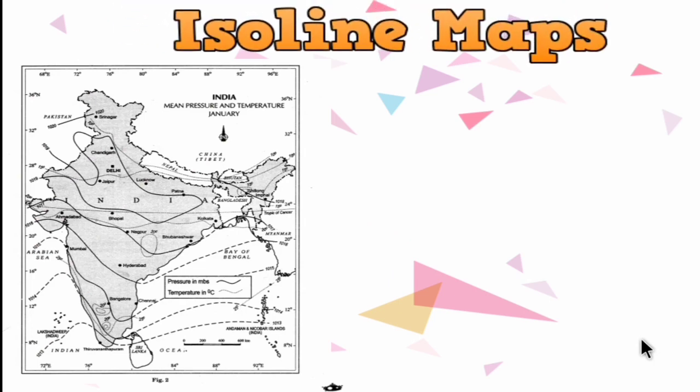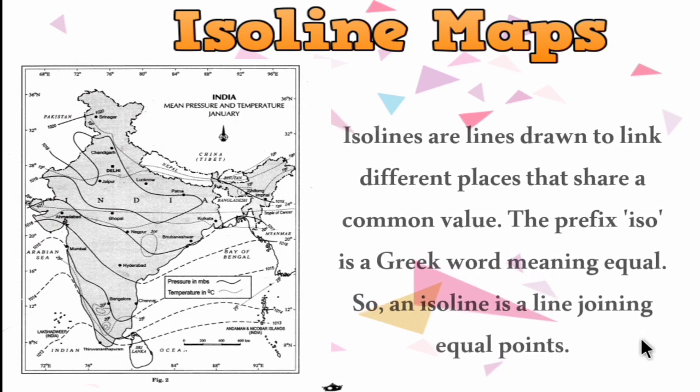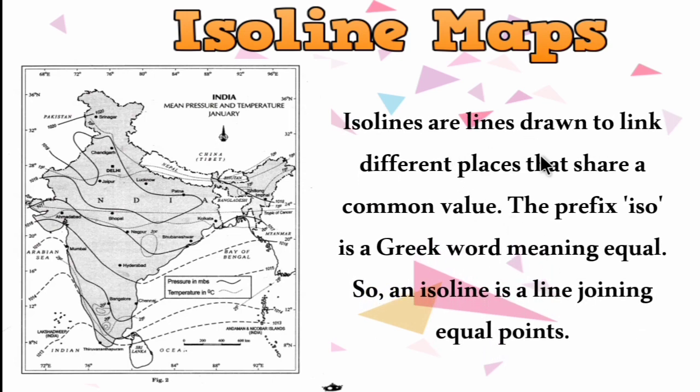Next one is isoline map. So the second type of quantitative map is isoline map. Isolines are lines drawn to link different places that share a common value. So isolines are imaginary lines, and they are drawn to link the places having the same values. The prefix iso is a Greek word meaning equal. So an isoline is a line joining equal points.